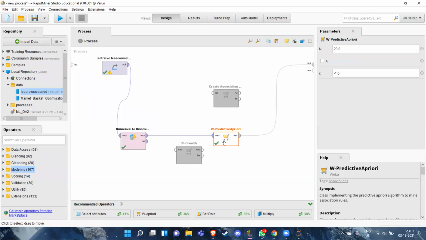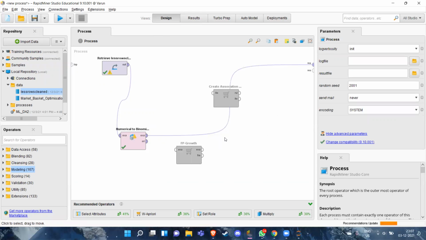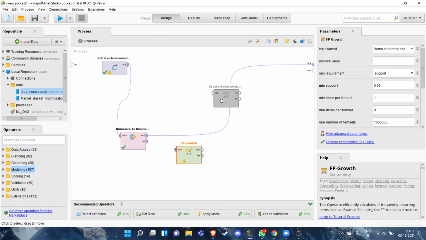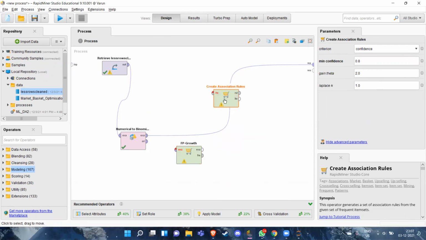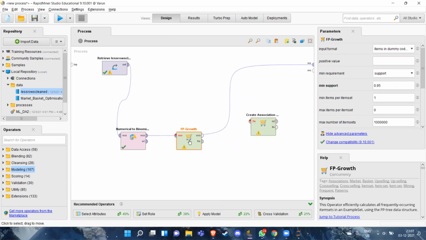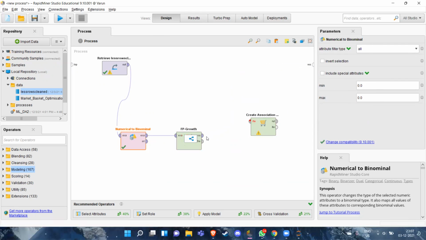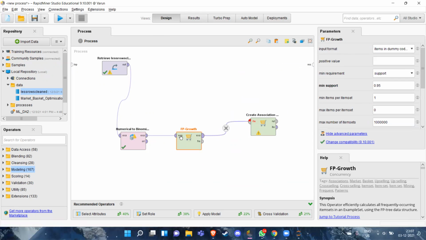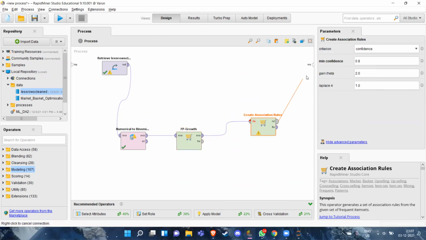So this was using W-Predictive Apriori. If we delete this and use FP-Growth, let's see what FP-Growth gives. We just connect the binomial data to FP-Growth and create association rules with it.